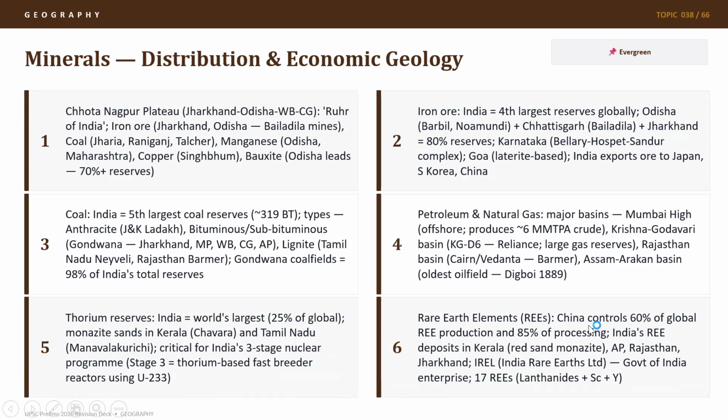Rare earth elements, REs: China controls 60% of the global RE production and 85% of processing. India's RE deposits are in Kerala, red sand monazite, AP, Rajasthan, and Jharkhand. Indian Rare Earths Limited is a Government of India enterprise, and 17 rare earths are notified, which includes lanthanides, scandium, yttrium, etc. So, very important to note, there is major dependency on China for global rare earth minerals, and that's one of the key reasons why the US President traveled to China with his entire cabinet and 17 of the most powerful CEOs of the world. Rare earth is playing a major part in that.